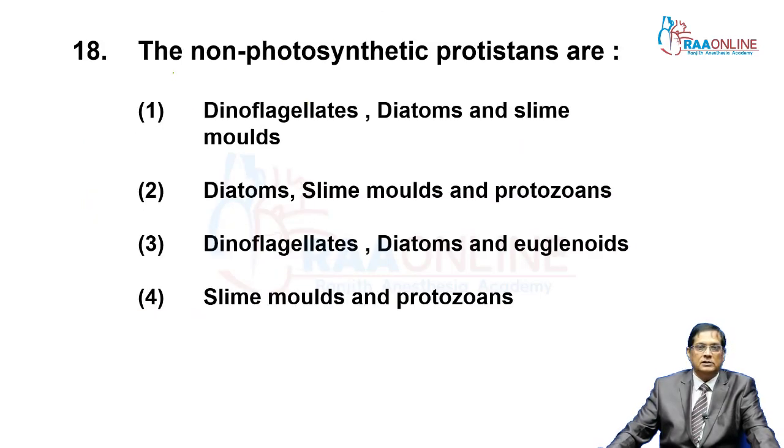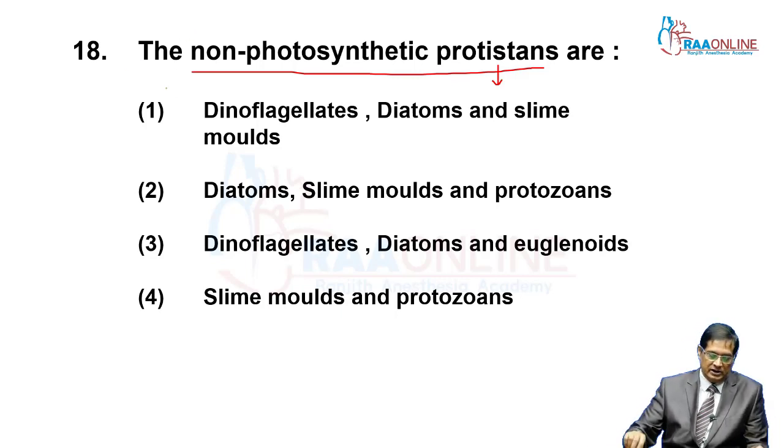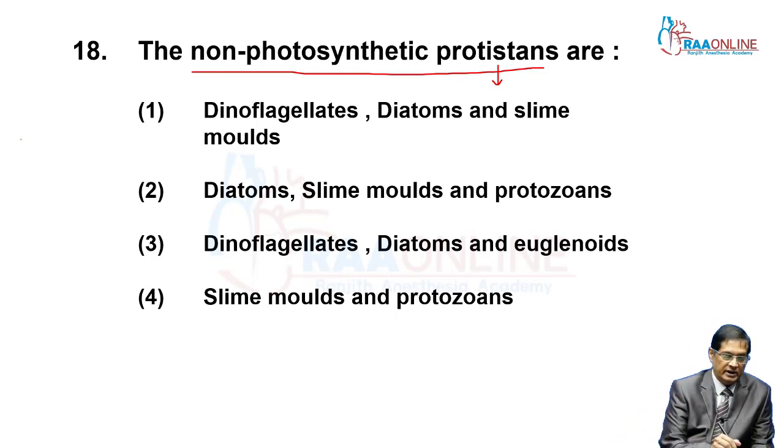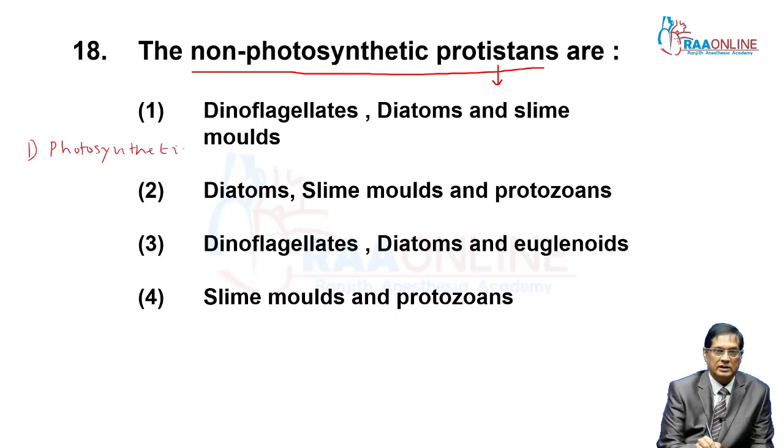Then, the non-photosynthetic protists. Kingdom Protista, that is the kingdom of unicellular eukaryotes, is divided under 3 categories. First one is photosynthetic protists.